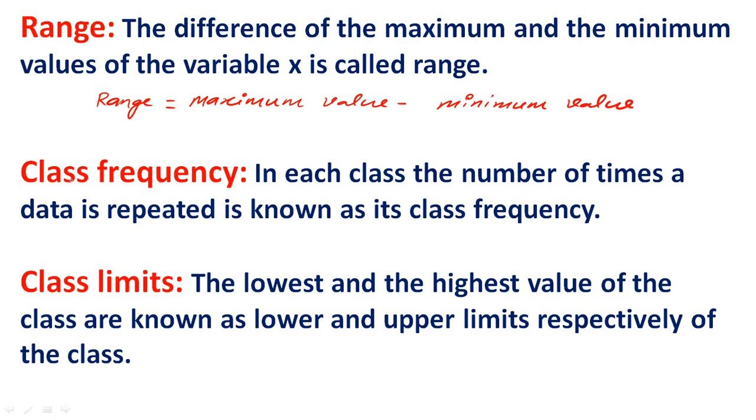Next is class frequency. In each class, the number of times a data is repeated is known as its class frequency. Now we talk about class limits. The lowest and the highest value of the class are known as the lower and upper limits respectively of the class. For example, if a class is given 20 to 30, then 20 is the lower limit of the class and 30 is the upper limit.